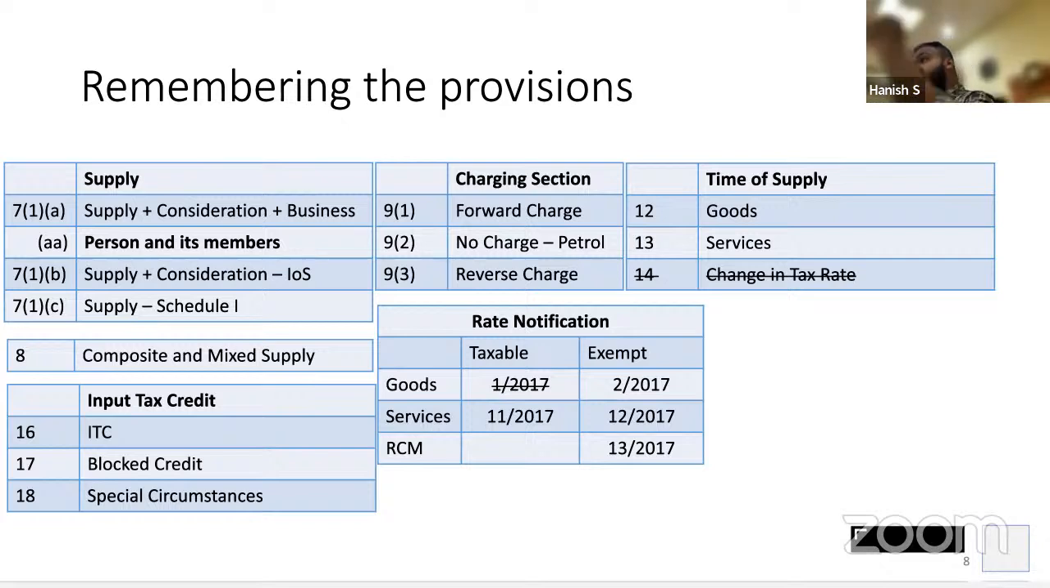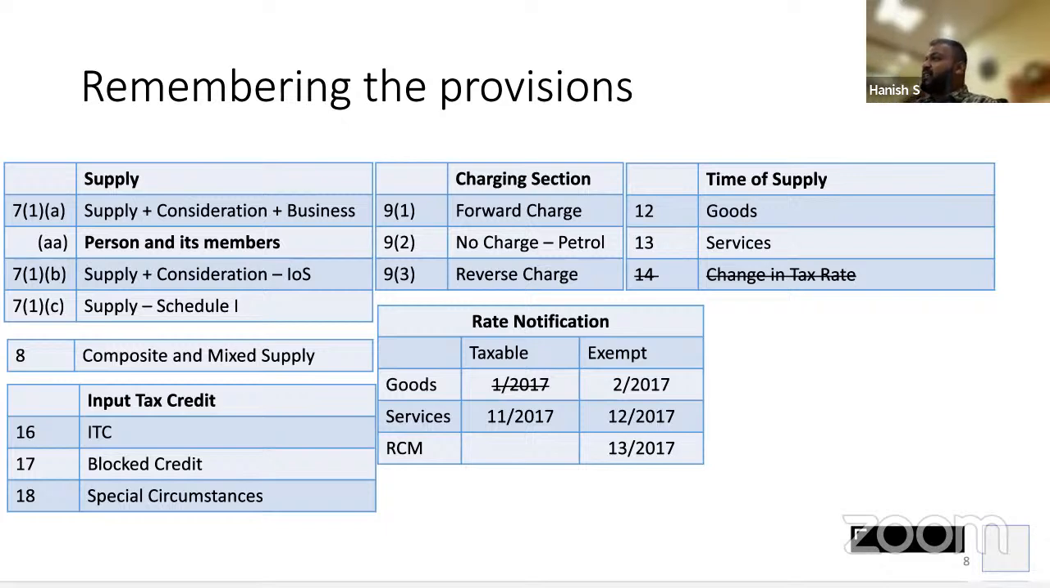Now 3 could have been services, but it will be difficult for you to remember. So they said, okay, we will move to the next double digit. First will be taxable, 11 of 2017. Next will be exempt, 12 of 2017. So first will be taxable, second will be exempt, third will be special, 13 of 2017. You have to remember only 11, 12, 13.